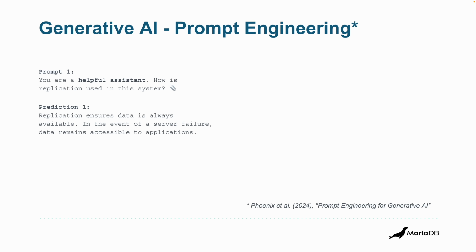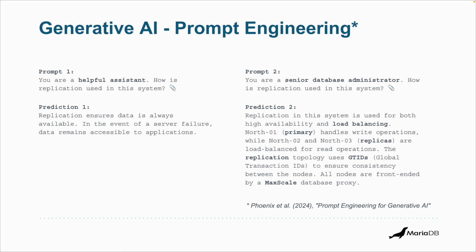And I'm not going to say too much about it, but I'm going to show you a quick example. You probably know this. You have played with ChatGPT and other LLMs. But if you prompt an LLM with something like, you are a helpful assistant, how is replication used in this system? And then you attach a PDF file, let's say, with a technical description of a software system. It gives you a prediction like this: replication ensures data is always available, blah, blah, blah. But if you prompt it with something like, you're a senior database administrator, and ask the same thing, you get a very different prediction, much more technical, with things that a senior database administrator will understand. And so this means that whatever you input is going to determine the output, right?